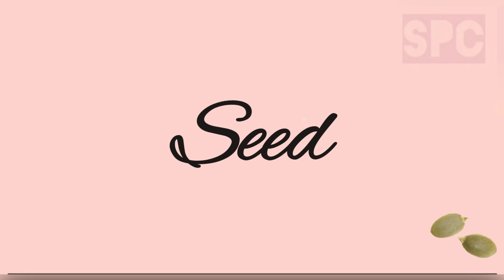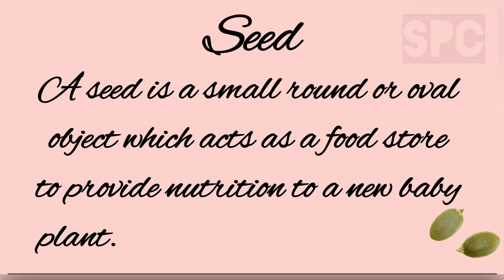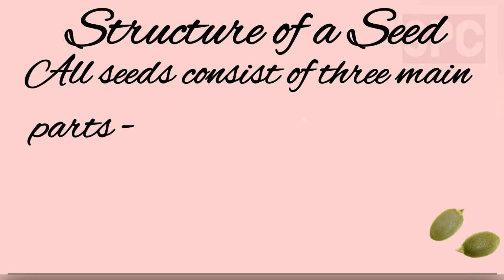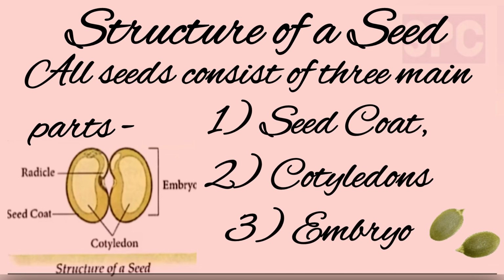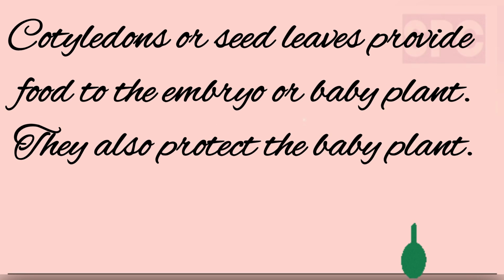Let's move on to our next topic, seed. Students, seed is a small round or oval object which acts as a food store to provide nutrition to a new baby plant. Structure of a seed. Students, all seed consists of three main parts: seed coat, cotyledons, and embryo. Now students, seed coat is the hard outer covering of the seed that protects it from the damage. Cotyledons or seed leaves provide food to the embryo or the baby plant. They also protect the baby plant.